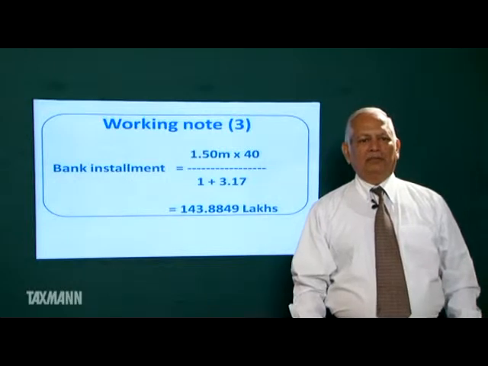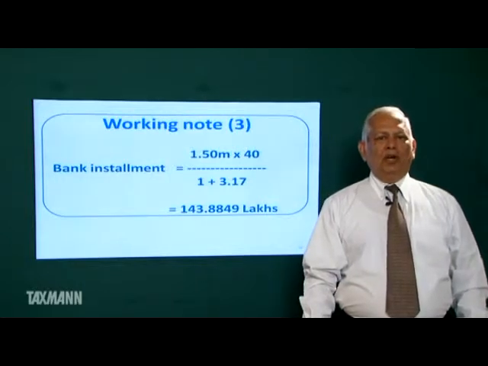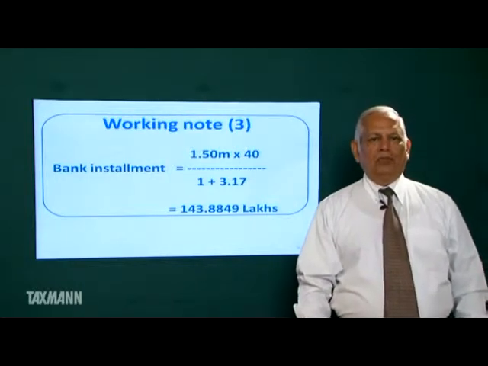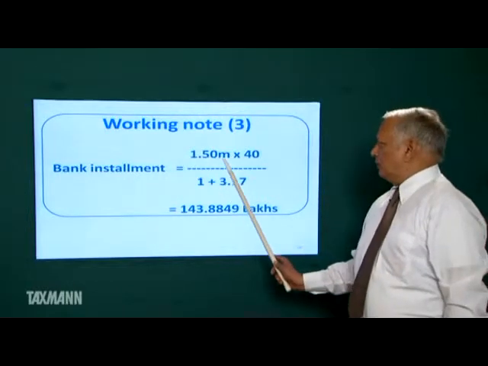Bank installment. We have to purchase a machine for $1.5 million. Spot rate is rupees 40. So we have to borrow this much amount from the bank.